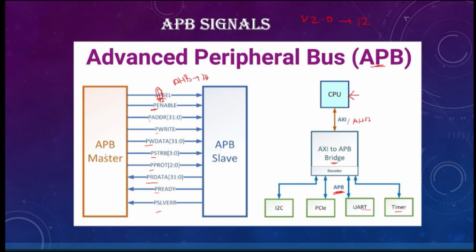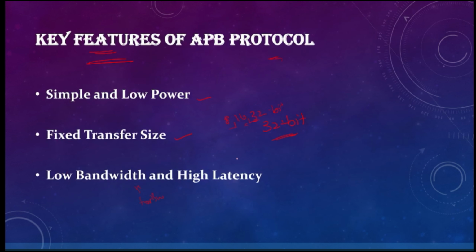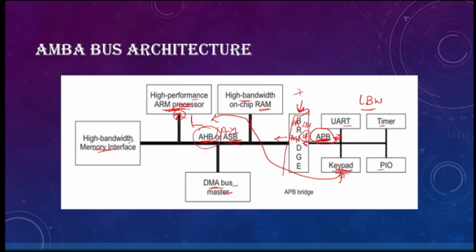All these signals will be sent by the APB master and APB slave. Talking about APB master and slave, in this bus architecture we have already talked about AHB and APB, and the bridge in between them.